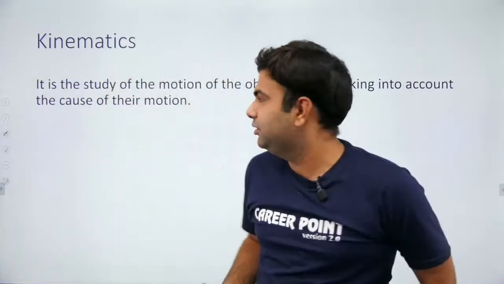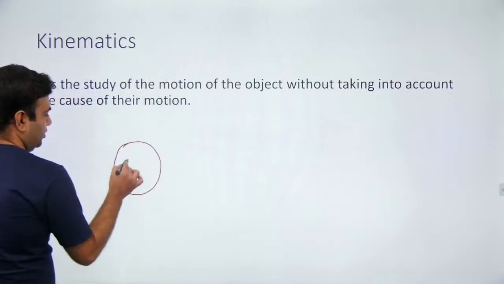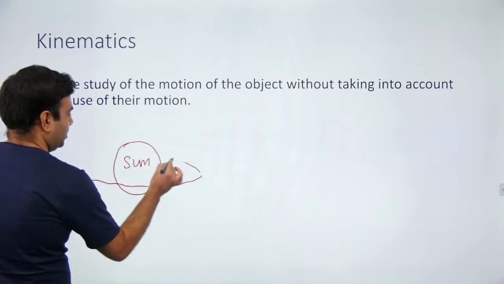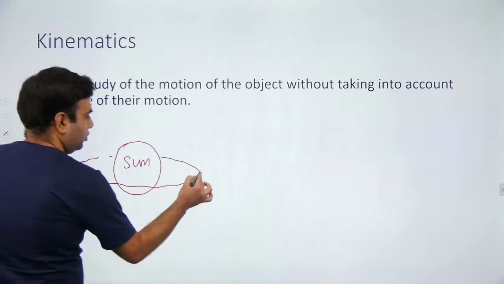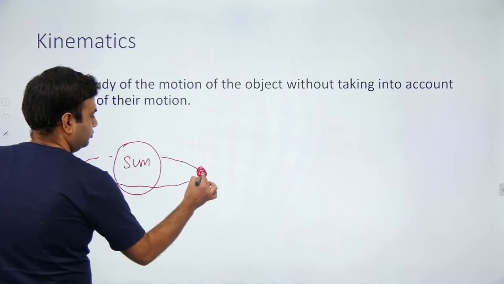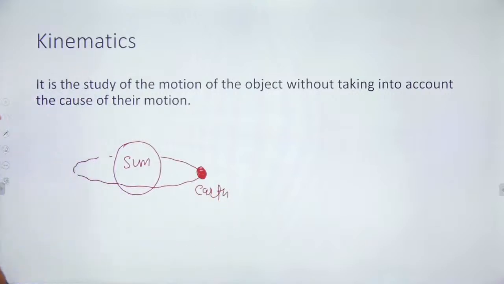For example, we know that this is the sun, and Earth revolves around the sun. Okay, this is Earth. What is the cause of this revolution?